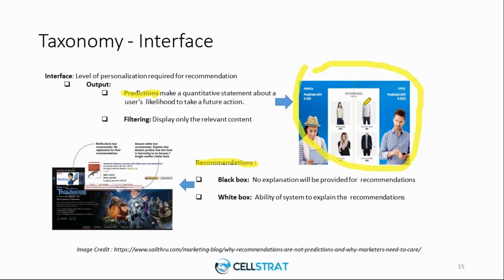What implicitly the system does, as I said earlier, is make a decision about you, saying that you might like a specific style, a specific color, a specific brand. Accordingly, it makes a prediction. So here we have two consumers who are browsing a site to make a purchase. One is Andrea, the other one is Steve.